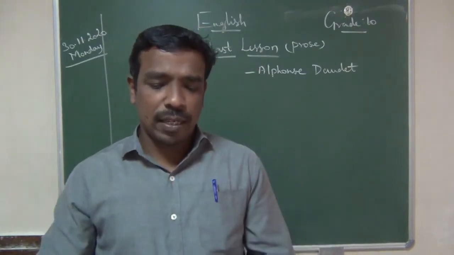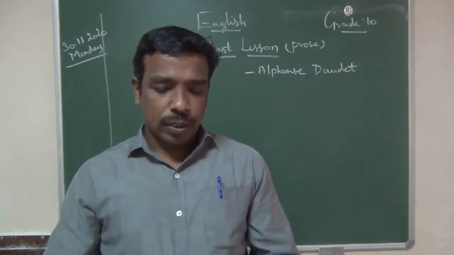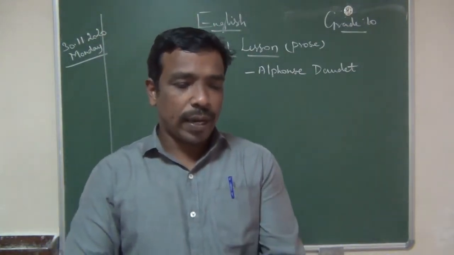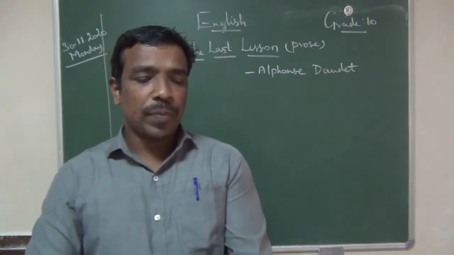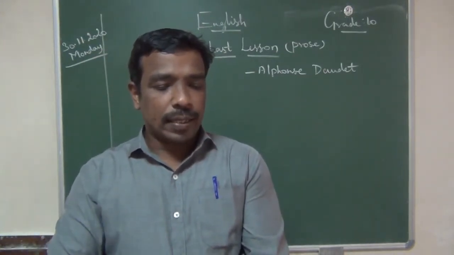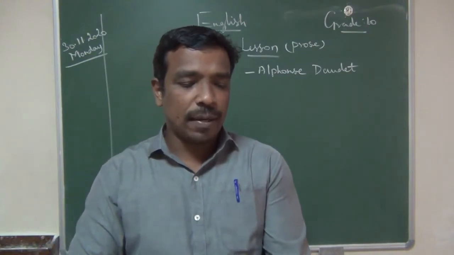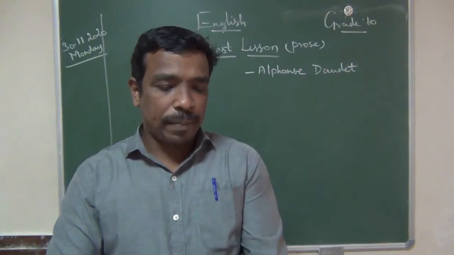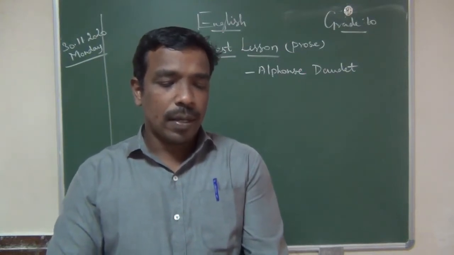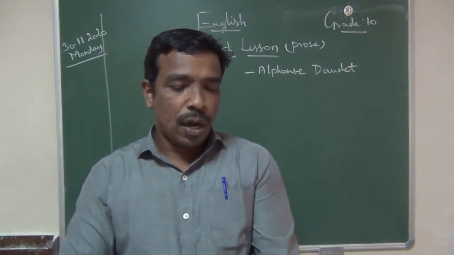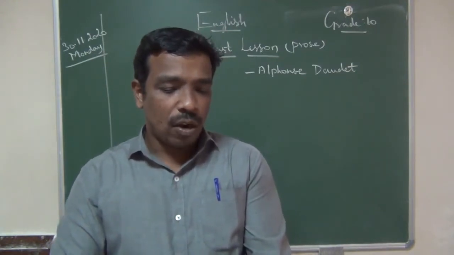So all of you take the textbook. So already I said about this author's introduction. Alphonse Daudet was a French novelist and short story writer. This lesson, The Last Lesson, is set in the days of the Franco-Prussian War. France was defeated by Prussia, led by Bismarck. Prussia then consisted of what now are the nations of Germany, Poland and parts of Austria.